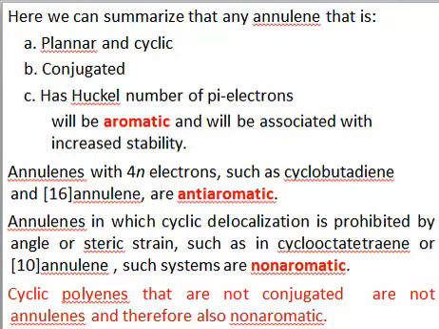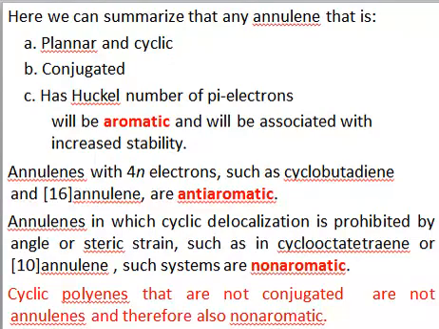Then if you have any annulene with 4n electrons, such as cyclobutadiene and [16]-annulene, right, then such systems are considered anti-aromatic. The remaining conditions are also the same. For a compound to be anti-aromatic, it is compulsory that it should be planar, cyclic, and conjugated. The only difference between aromatic and anti-aromatic is the number of pi electrons. In aromatic compounds, the number of pi electrons should be 4n plus 2, but in anti-aromatic, the number of pi electrons should be 4n, right?